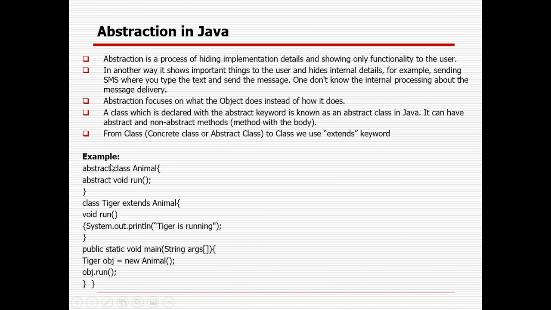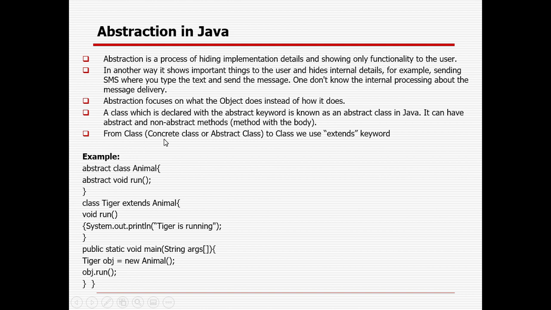Whenever we are declaring a class, right, public class Animal, we are declaring it with the class name. But in case we are declaring it abstract here, it will be an abstract class. An abstract class has normal methods as well as abstract methods. It can have both. In case the method is abstract in nature, it cannot have any body. For an abstract method we just write the method name, but we do not write any body or functionality. So that is the concept of abstract.